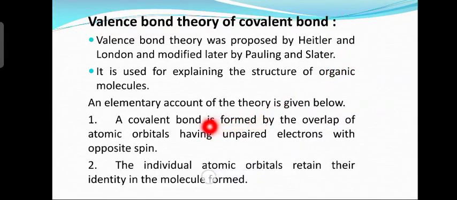The first postulate says that it is formed by the overlap of atomic orbitals having unpaired electrons with the opposite spin. So covalent bond is formed by the overlap of atomic orbitals. But these overlapping orbitals must contain unpaired electrons with the opposite spin. Second postulate, the individual atomic orbitals retain their identity in the molecule. So when the molecule is formed, the individual atomic orbitals retain their identity.